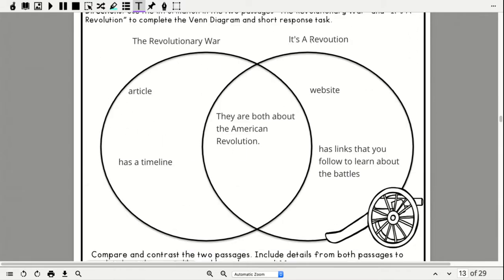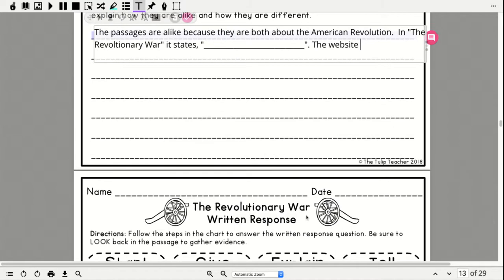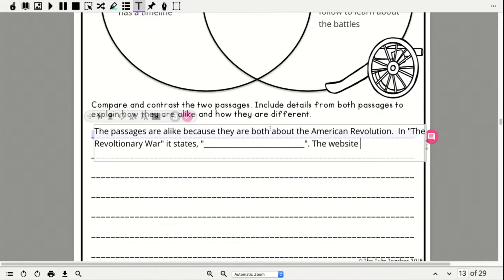The name of our website is It's a Revolution. Okay, so the website It's a Revolution tells me, okay, and then you're going to tell me what it tells you. What does it tell you? What is some text from there that tells me that it's about the American Revolution? You can do this. I know you can.